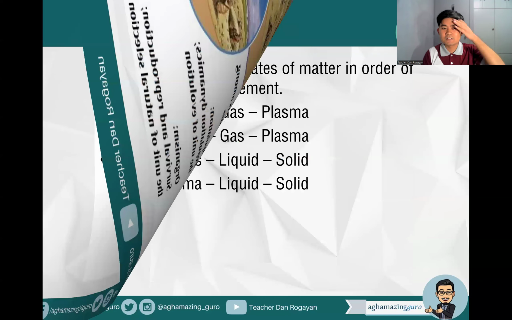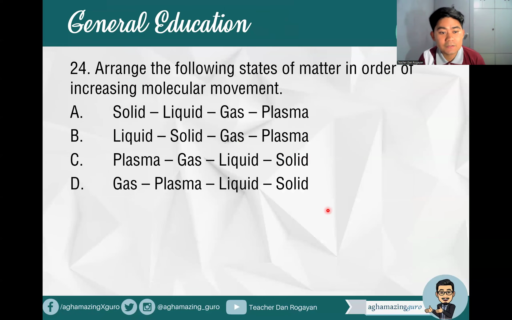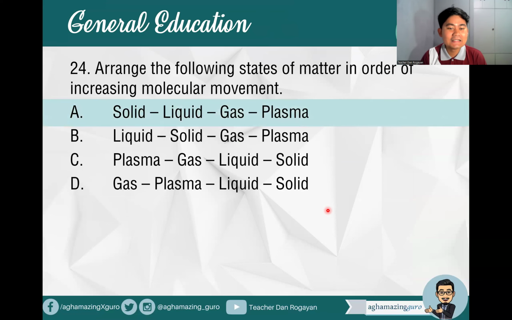Okay, so next, arrange the following states of matter in order of increasing molecular movement. Right? So we have four here, the four states of matter. Which is the correct arrangement? So what do you think is the answer? That's right. You're correct. Solid, liquid, gas, plasma. Increasing molecular movement.